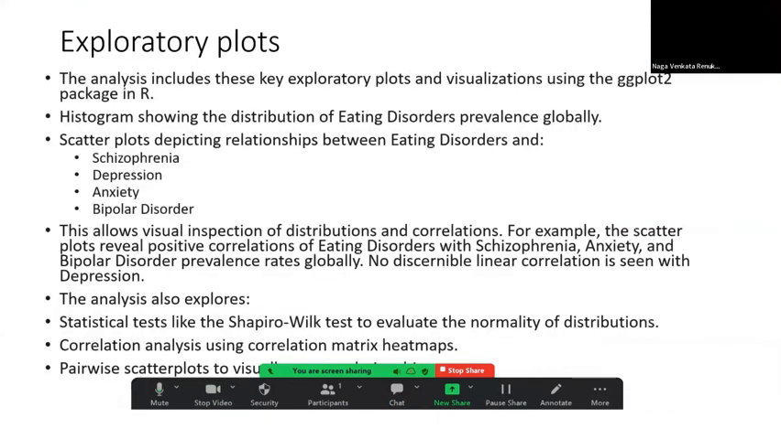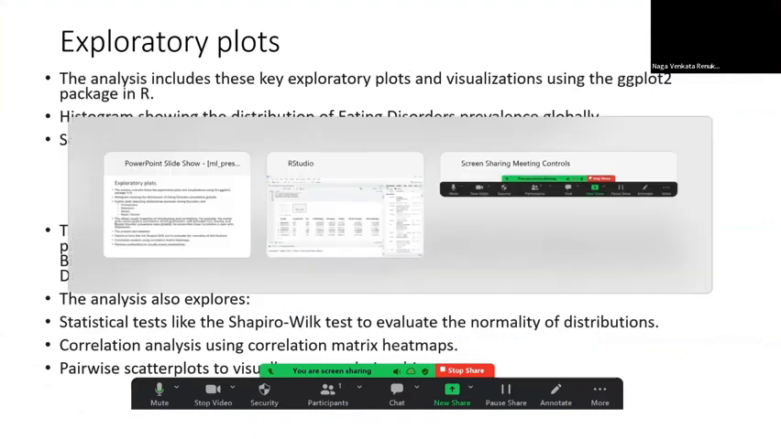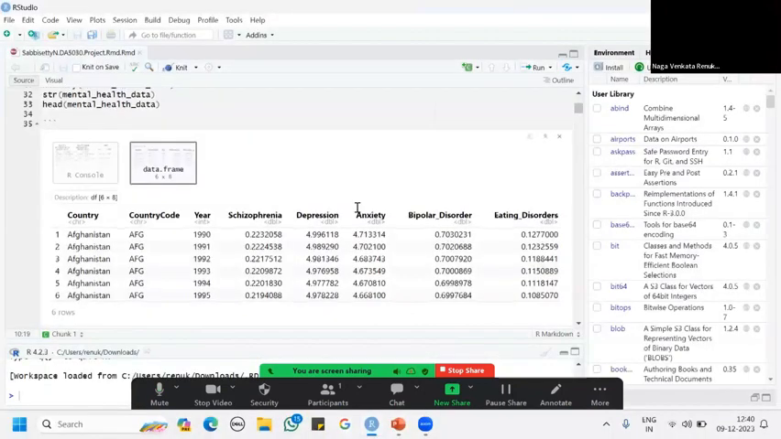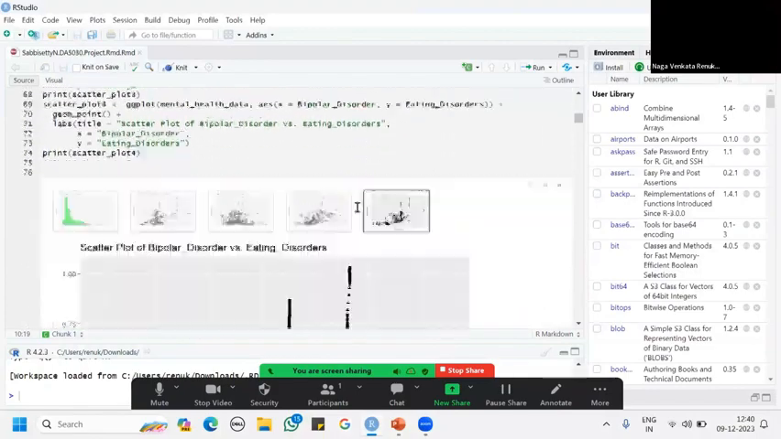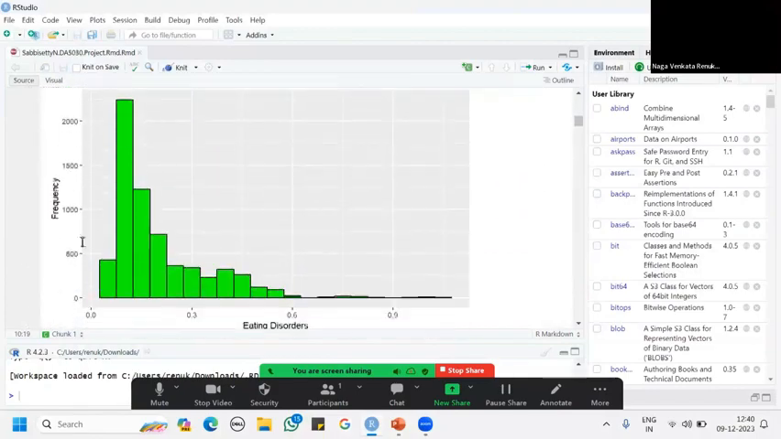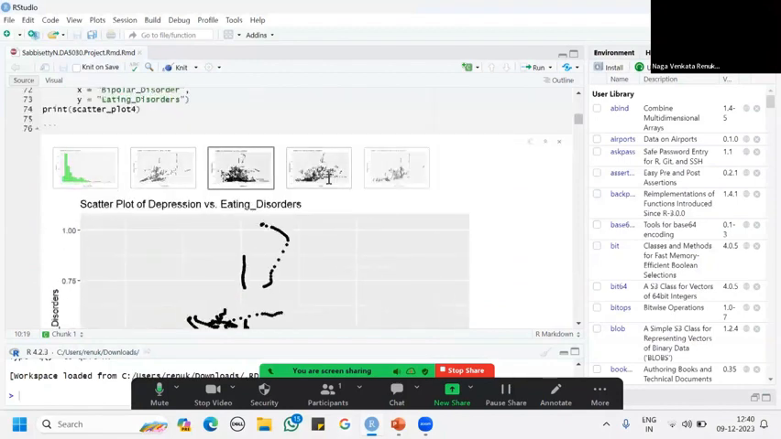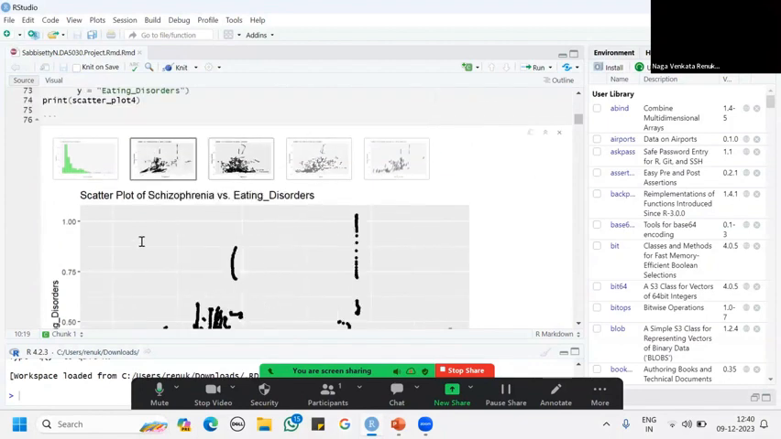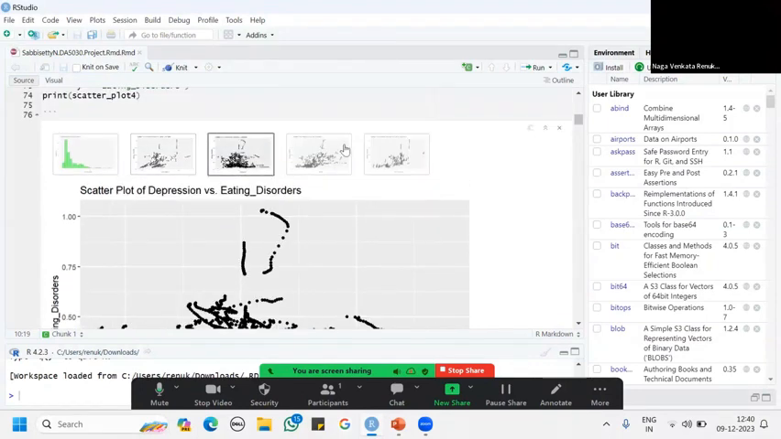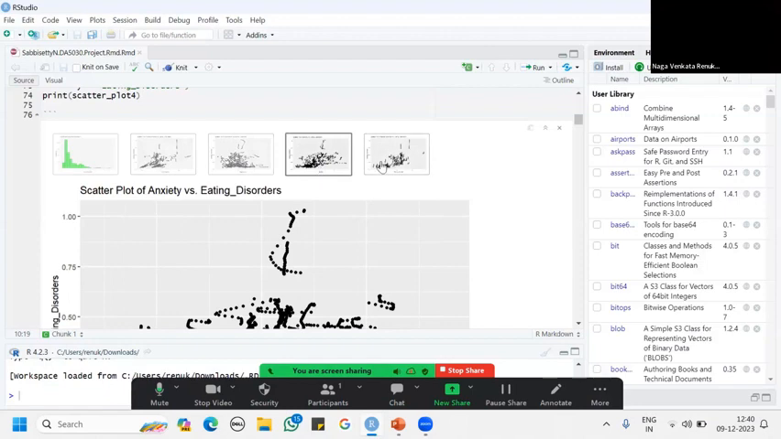After this, I started exploring my data set using visualizations and exploratory plots. I made a histogram showing the frequency of eating disorders over time, and then scatter plots of eating disorders against the remaining mental health conditions: schizophrenia, depression, bipolar disorder, and anxiety.